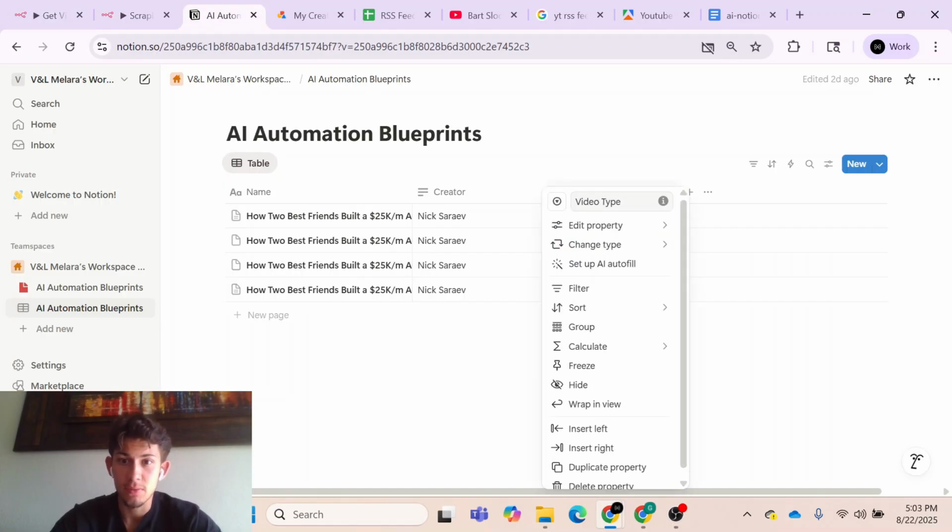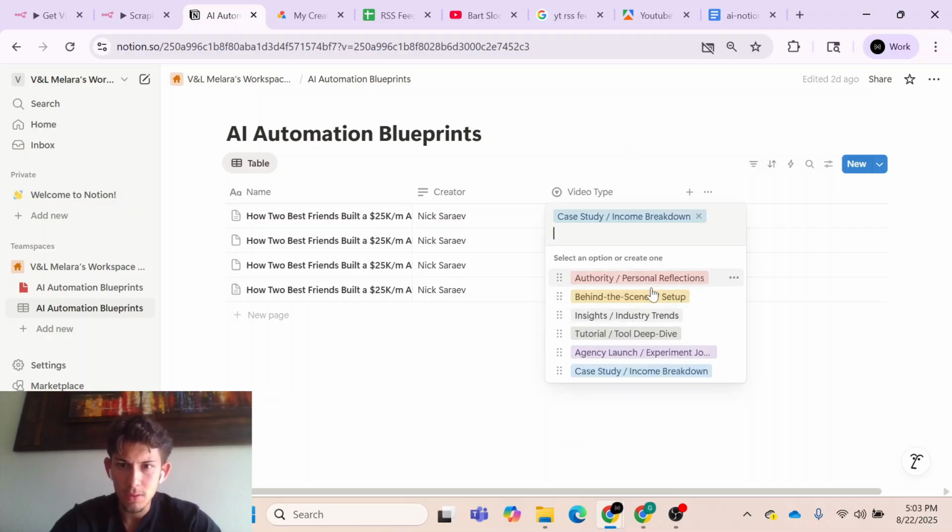you put right here. So the ones that I put are these, but as you can see, I have a tool deep dive that's kind of like a new technology, or right here, insights, industry trends. And then the other one was business advice, which would fall under personal reflection or agency launch, something like that. But if you're going to follow this tutorial step by step and use those categories, you just have to make sure that you add a video type that says business advice or new technology. And I think that's it.